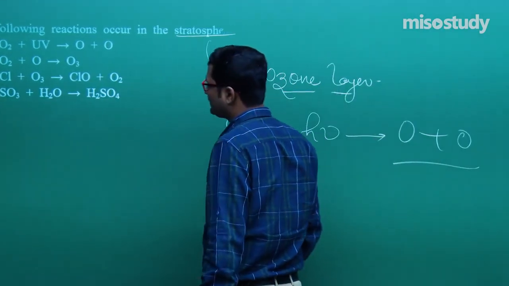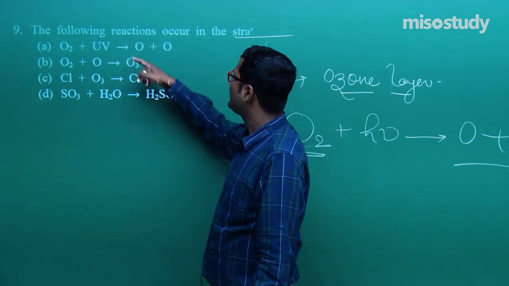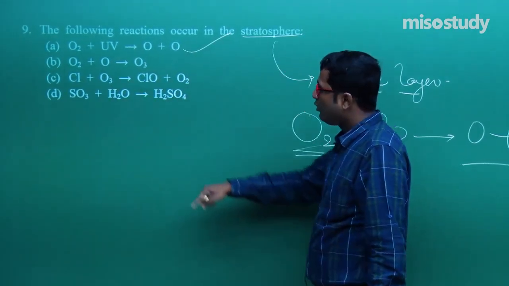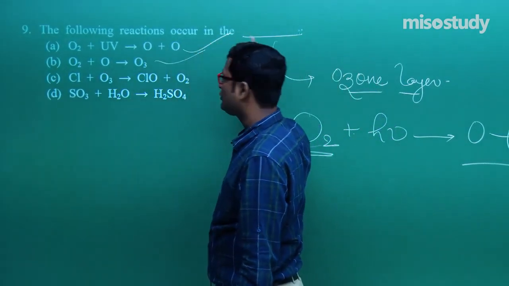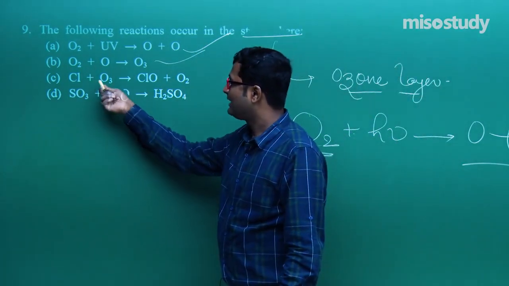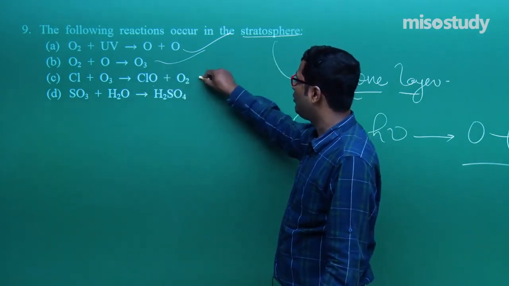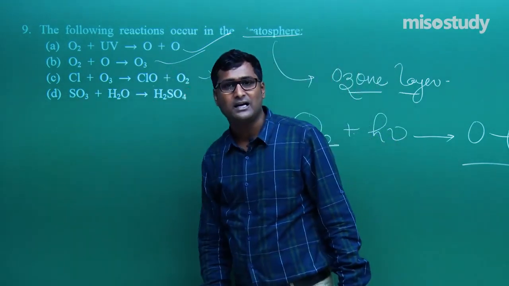Now this O further combines and gives O3. Now check out the reaction. This is O2 plus O, O plus O2 is equal to O3 definitely. Now Cl comes from chlorofluorocarbon plus O3, which gives ClO, and this reaction follows a free radical mechanism.